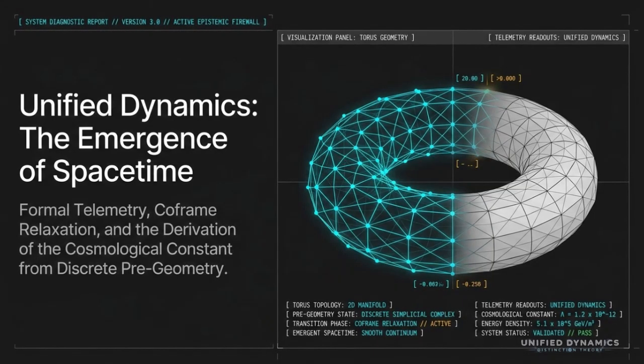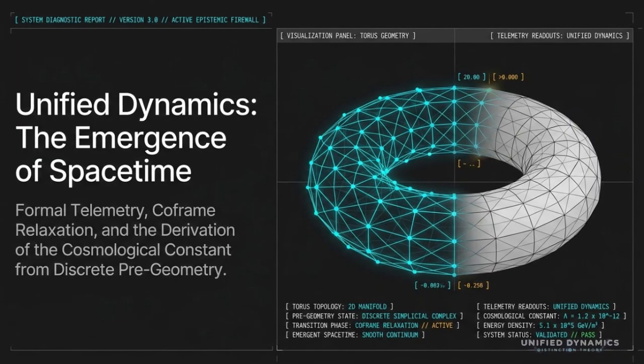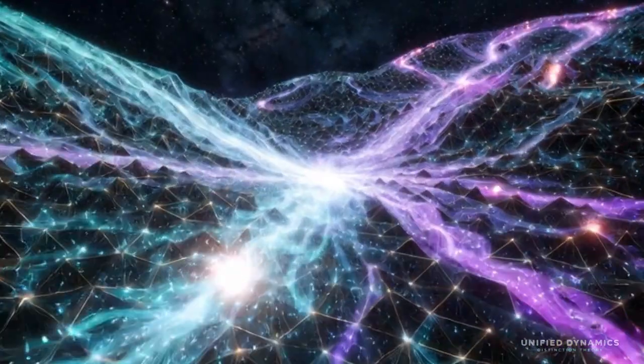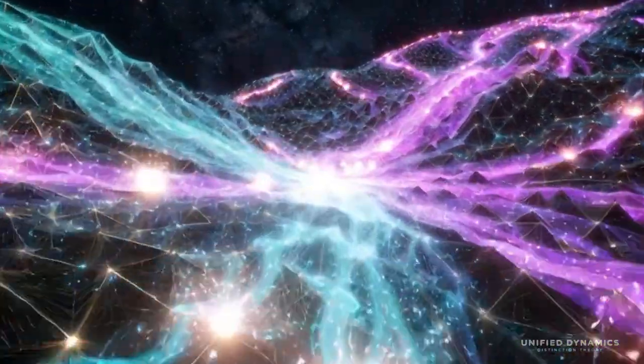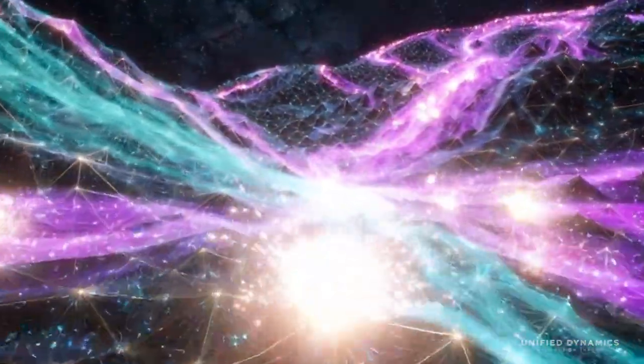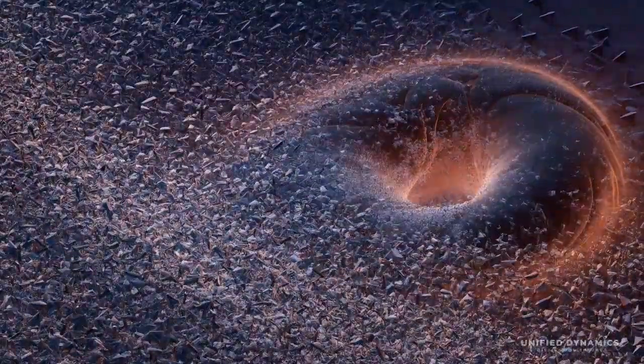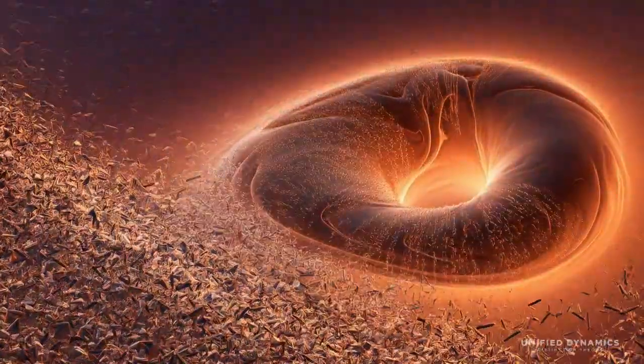Alright, so this deck is a high-level walkthrough of unified dynamics, or UD, and the main idea is pretty simple at the top level. Spacetime is not assumed as the starting point. Instead, we start with a discrete pre-geometric substrate, and then we test whether smooth spacetime, gravity-like behavior, matter structure, and vacuum normalization can emerge from that substrate.